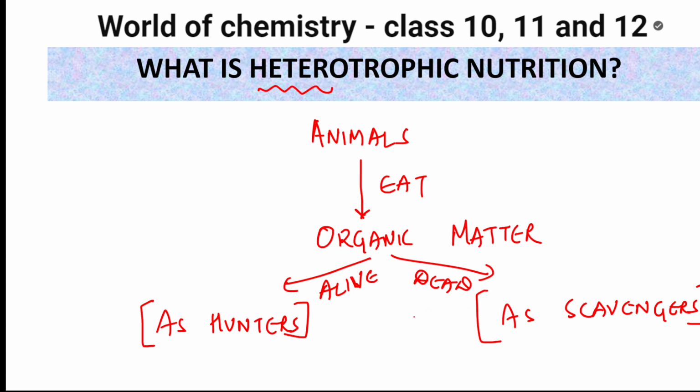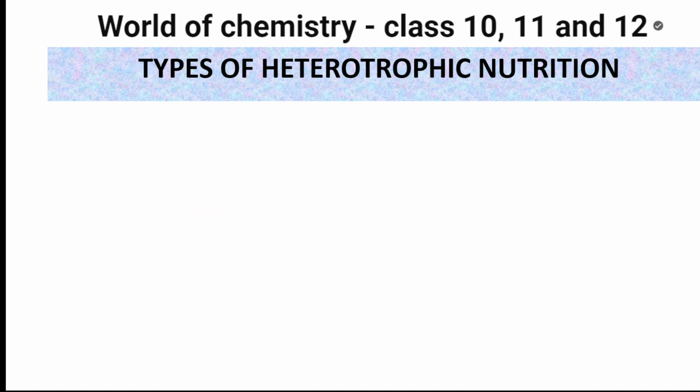Now heterotrophs cannot prepare their own food, but they depend upon something else. That's why it is hetero. Now in heterotrophic nutrition, there are two types. What are the two types? First type is saprotrophic nutrition.